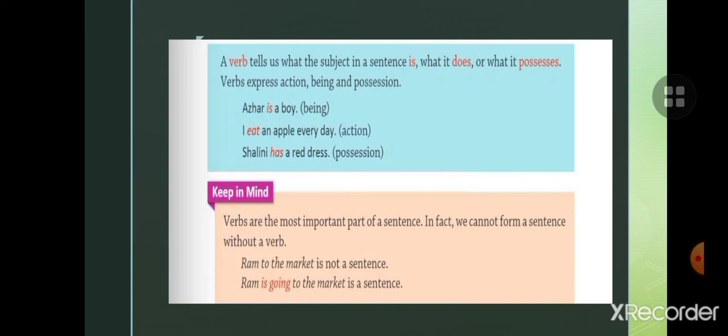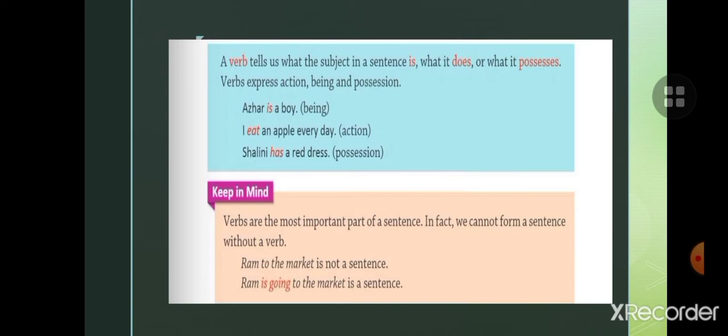Ajhar is a boy. Is is a helping verb here. It's a be form of the verb. I eat an apple every day. What are you doing? I eat an apple every day. Eat is an action verb. Shalini has a red dress. It's a possession. The red dress belongs to Shalini, so it is a possession.